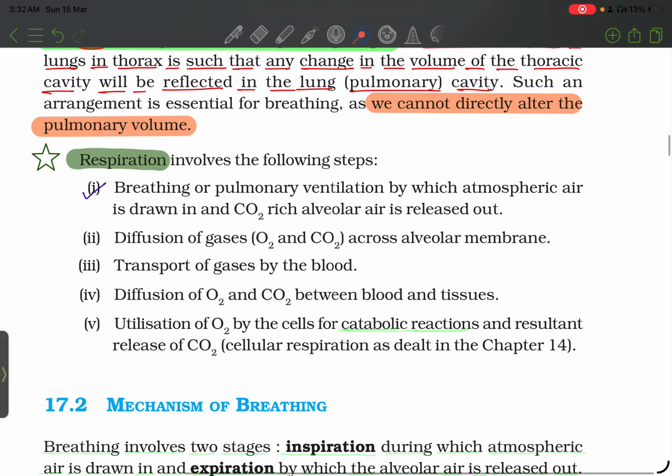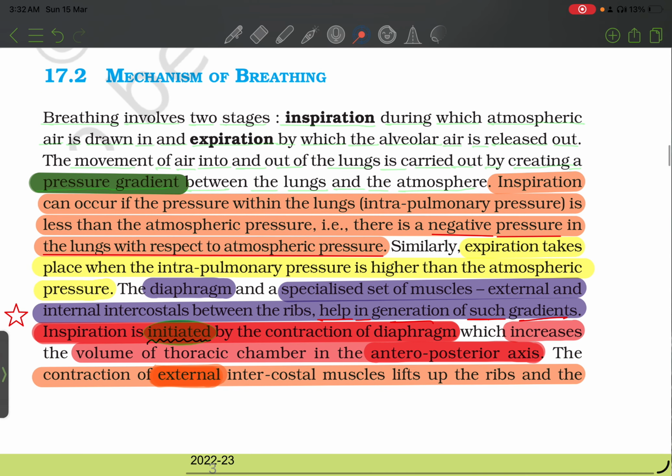Respiration involves the following steps: breathing or pulmonary ventilation, by which atmospheric air is drawn in and CO2-rich alveolar air is released out; diffusion of gases O2 and CO2 across alveolar membrane; transport of gases by the blood; diffusion of O2 and CO2 between blood and tissue; utilization of oxygen by the cells for catabolic reaction and resultant release of CO2. Cellular respiration is dealt with in chapter 14, the respiration in plants.